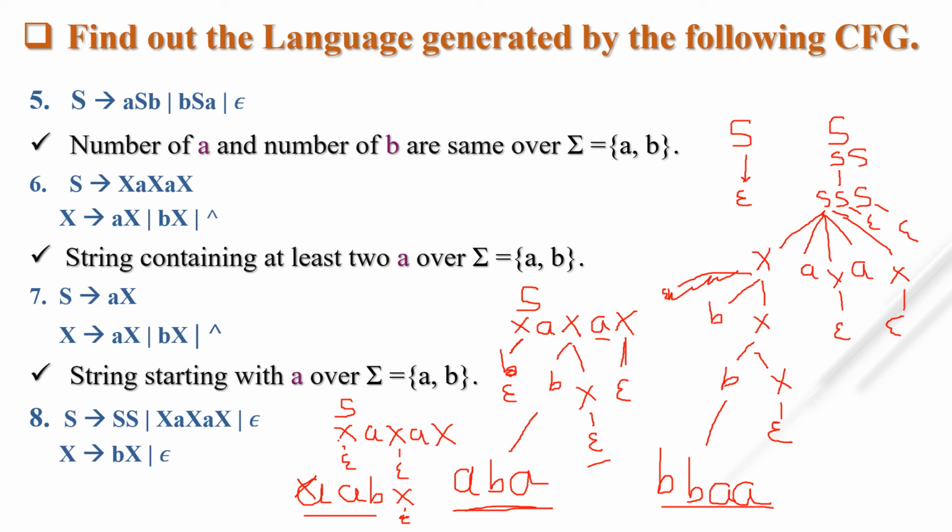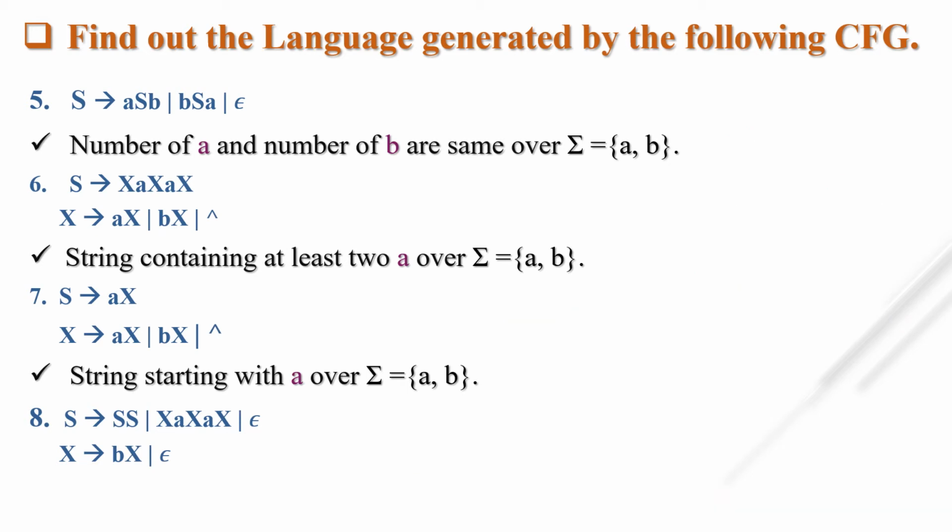a must occur zero times, it may be two times, four times, six times. Suppose you take two times XaXaX, for example. The first time I take S tends to SS, and instead of this first S I take XaXaX, and instead of this other S I take the same production, XaXaX, as it is.